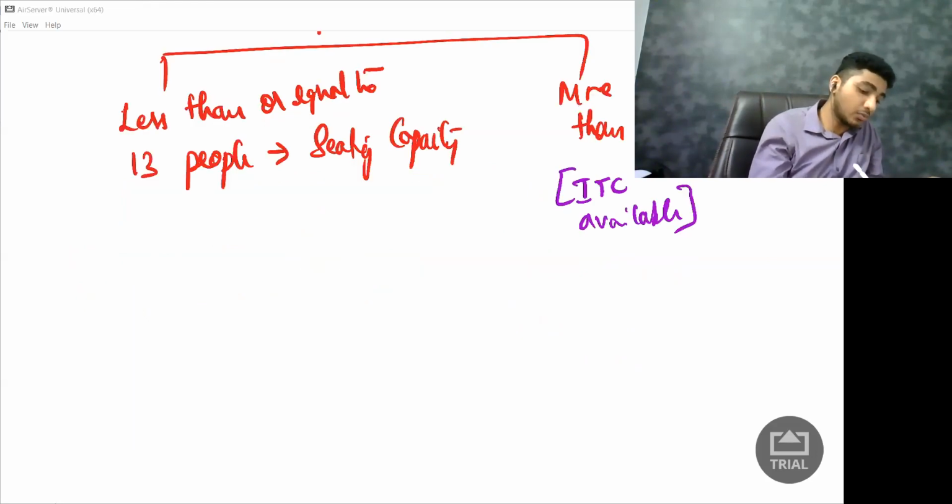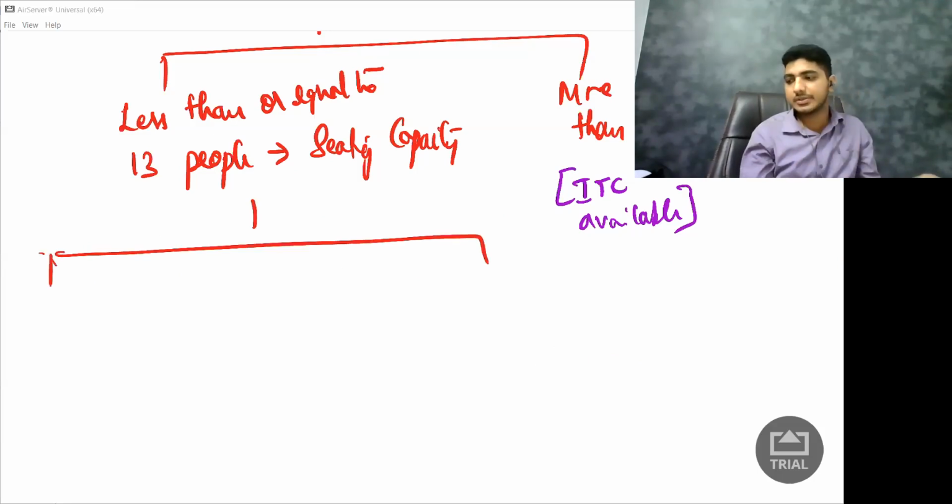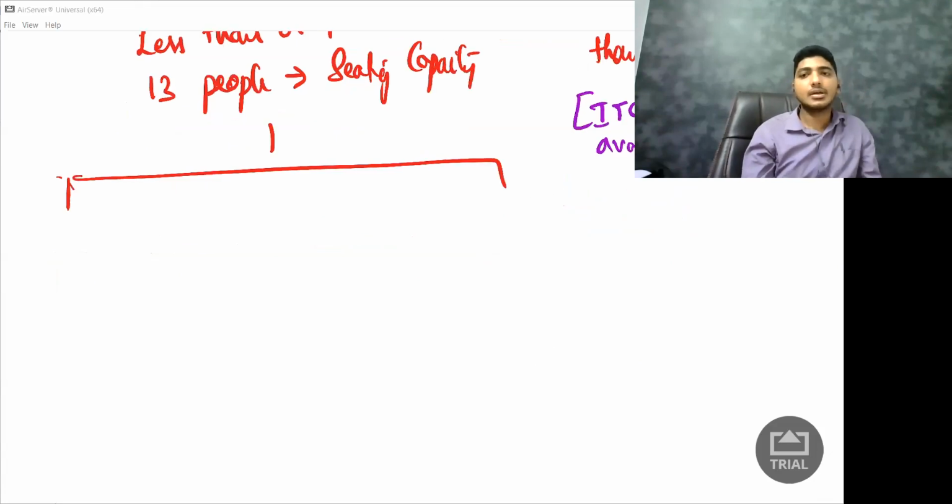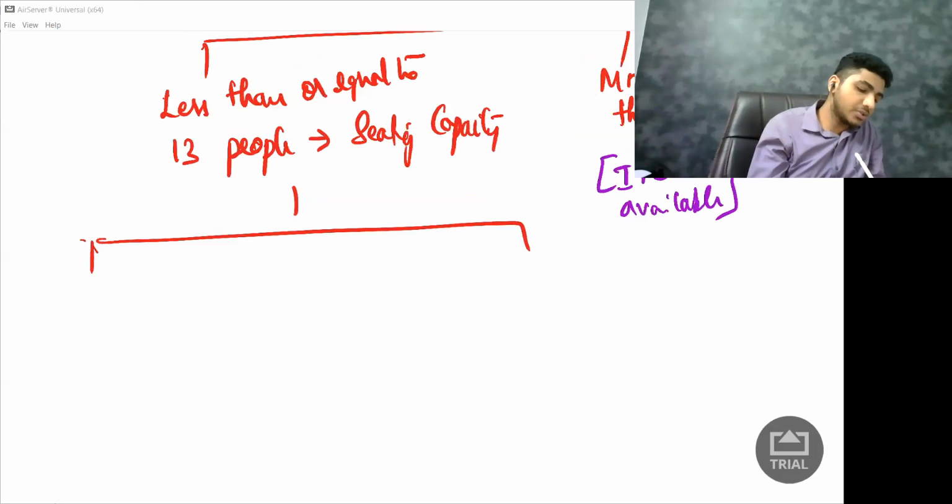They're also saying two more conditions. What is two more condition? The condition is like this. They're saying if it is used for three purposes, what are the three purposes?